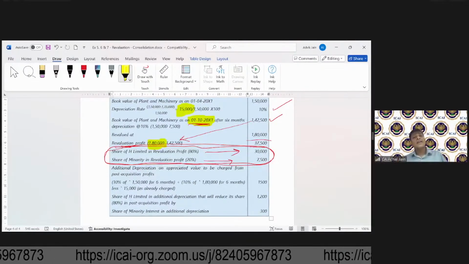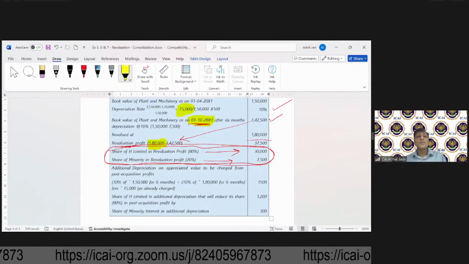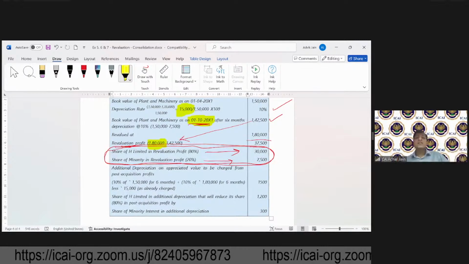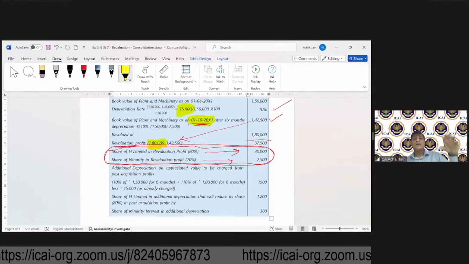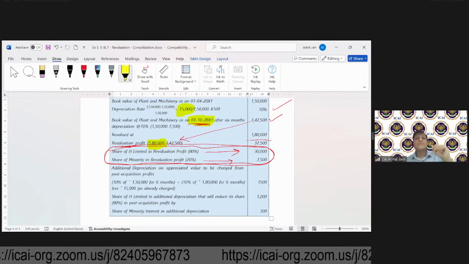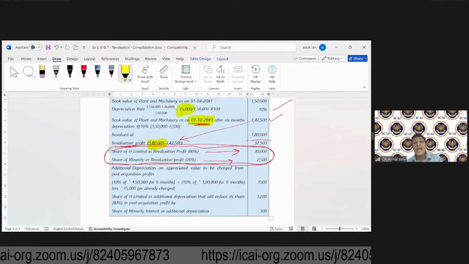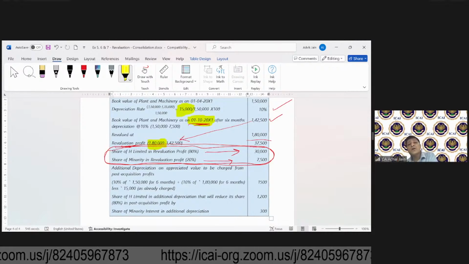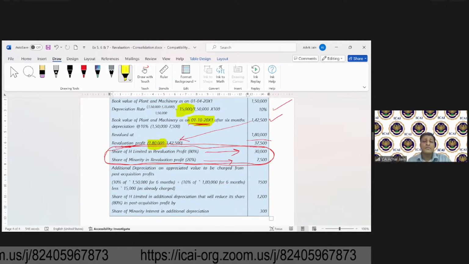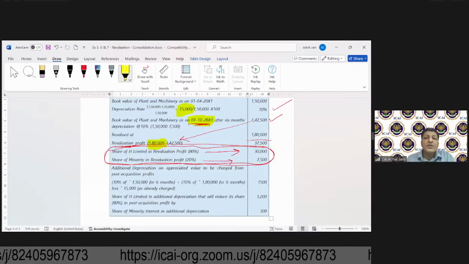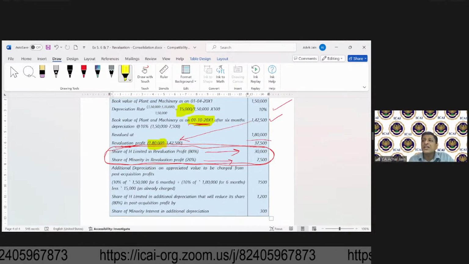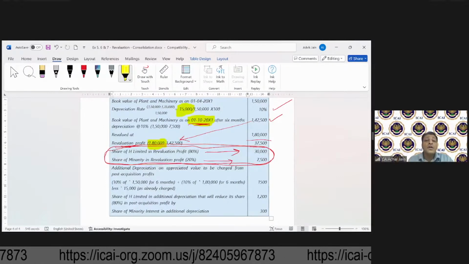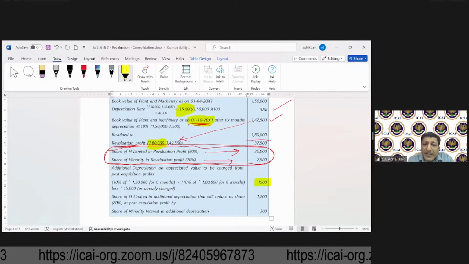So that's why, in the case of CFS, what should we do? We should charge depreciation at the rate of 10% on 1,50,000 for the first 6 months and at the rate of 10% on 1,80,000 for the next 6 months. Yes or no? And if we do that, will the amount of depreciation increase? The answer is yes. That will increase. By what amount? It will increase by 1,500.